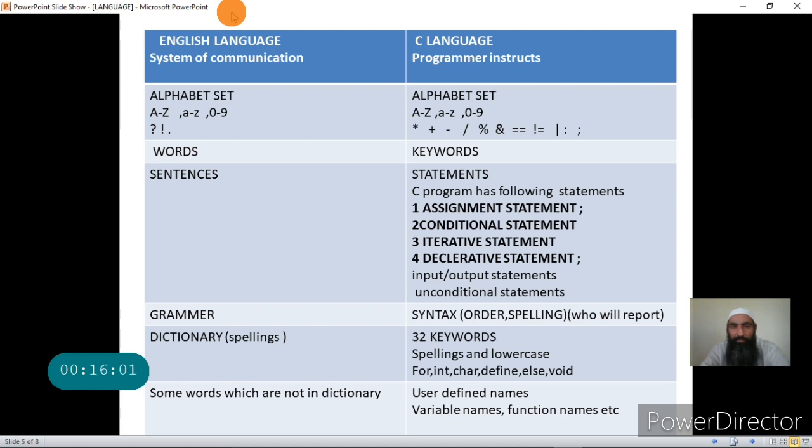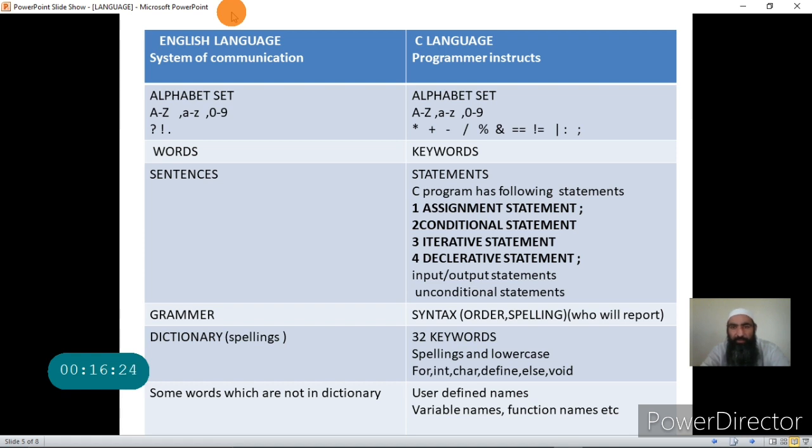English language, as I told you, or any language, is a system of communication. I am talking about written form, where we use a set of symbols to form the words, and the words are grouped to form the sentences according to the grammatical rules. And there are certain words which we use in a language but they are not in a dictionary.